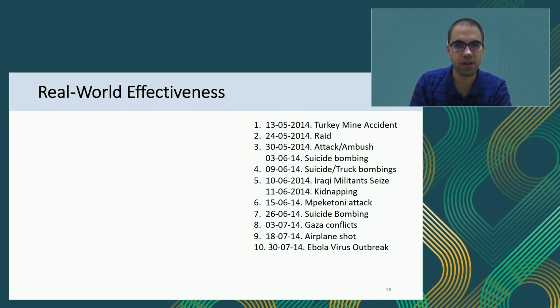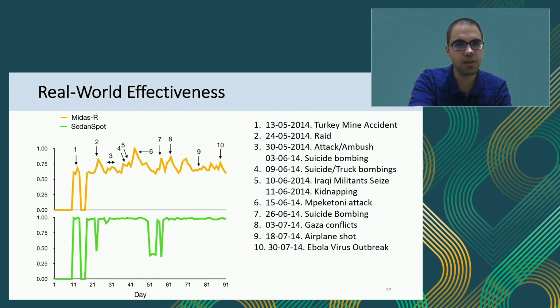Here we were considering the Twitter graphs. On the right side, you see all the Twitter security related events, like a suicide bombing, the Gaza conflict, and the Ebola virus outbreak. We plotted Midas-R and SedanSpot because of lack of space, but the peaks correspond to all these security related events which happened in 2014.